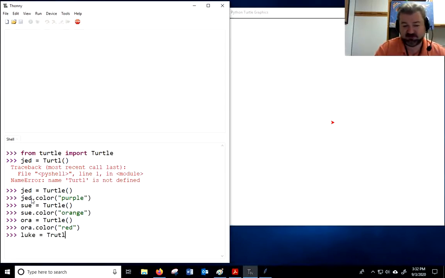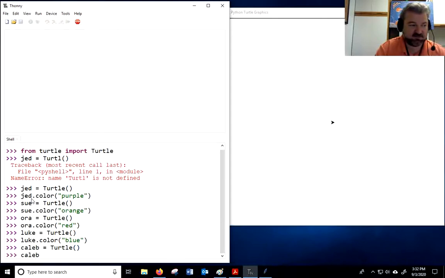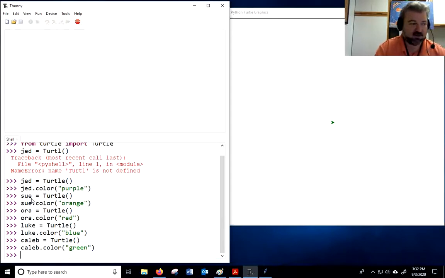He usually doesn't like that. He prefers Lucas. He can be blue. So I just keep stacking these turtles on top of each other, and that's okay. And then I got one other son named Caleb. Turtle. Caleb.color is going to be green. All right, that's my family.